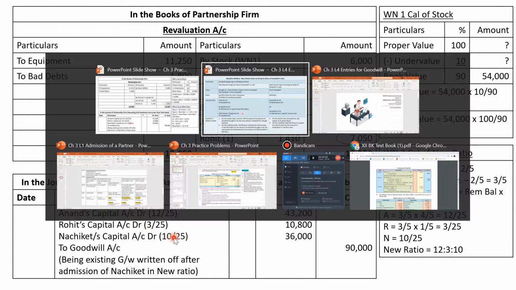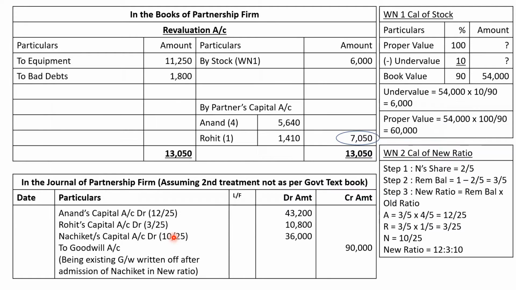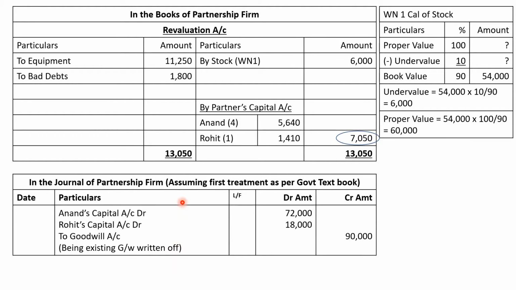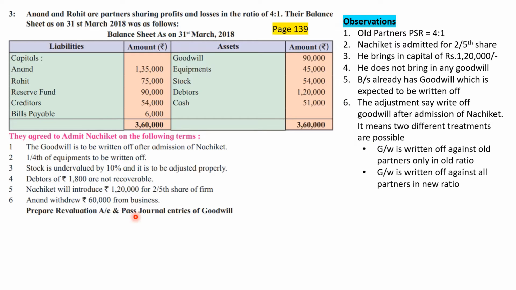So in our current problem, which technique should we consider? Should we consider the second treatment, not as per government textbook? Or should we consider the first treatment, only old partners capital account, as per government textbook? To understand this answer, first look into the question. This question, for which I had given two different solutions, has a clear-cut sentence: the goodwill is to be written off after admission of Nachiket. Since it is written off after admission of Nachiket, this second treatment was possible, that is, goodwill is written off against all partners in new ratio. This treatment became possible only because the wording used here is after admission of Nachiket.